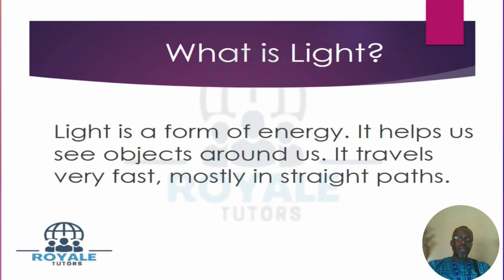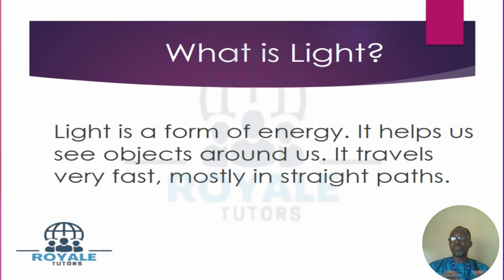So you can see the sun up in the sky. Look at the distance the sun has to travel before reaching us here on earth. So it has covered a distance, and it has done much work to travel down. So light is a form of energy because it helps us to see objects around us. It travels very fast, mostly in straight lines. When the sun shines, if you look at the rays of light, the traces, you can see that they are very straight. If you have taken notice before, the traces of the light are very straight. So that is from sunlight.